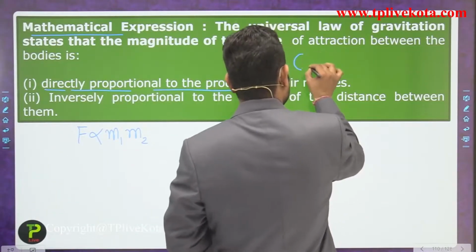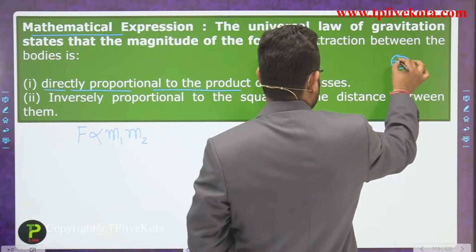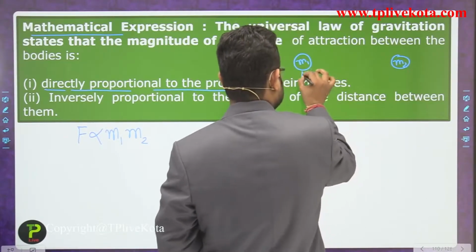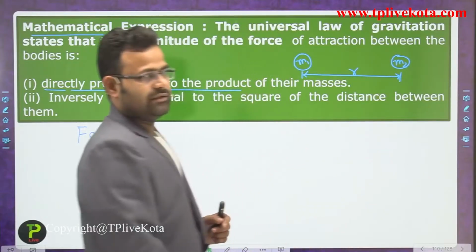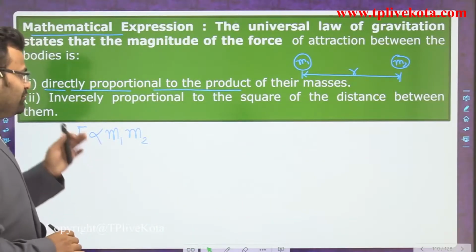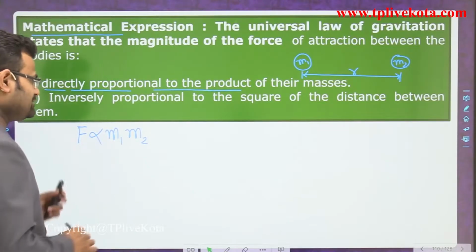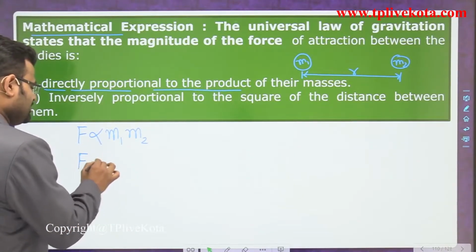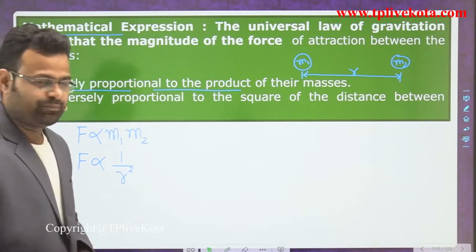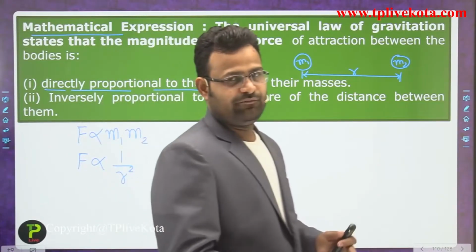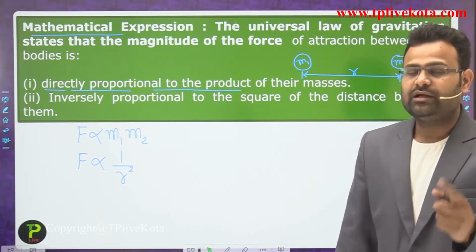The first one is m1 and the second one is m2, at a distance from center to center of the bodies that is a small r. The first point says the force is directly proportional to the product of their masses, and the second point says it is inversely proportional to the square of the distance between them. So F is proportional to m1 m2, and F is inversely proportional to r square.